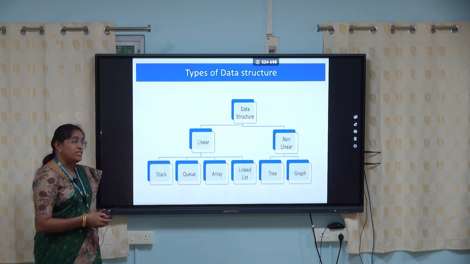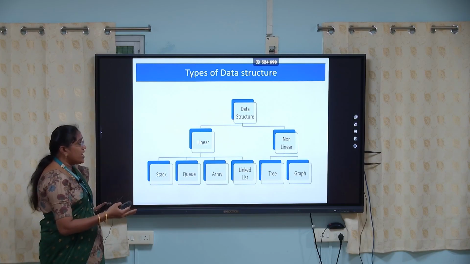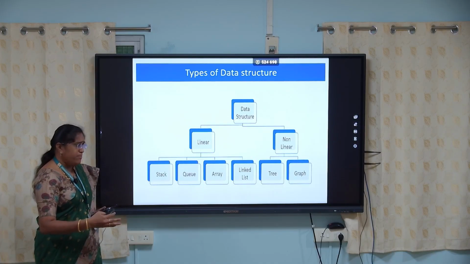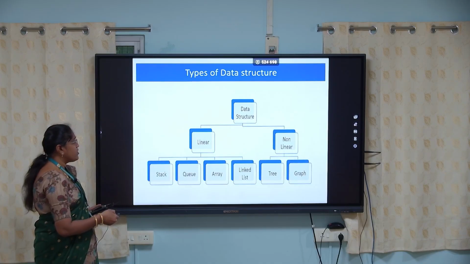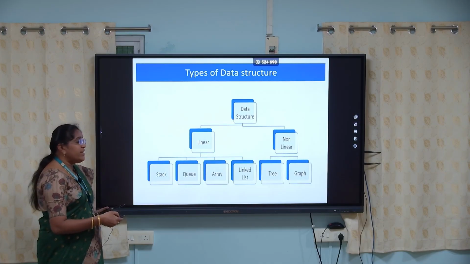Linear data structure is a way of organizing the data in a linear way. In non-linear data structure, the data elements are not arranged in a sequential manner. Linear data structures are stack, queue, array and linked list. Non-linear data structures are trees and graph.